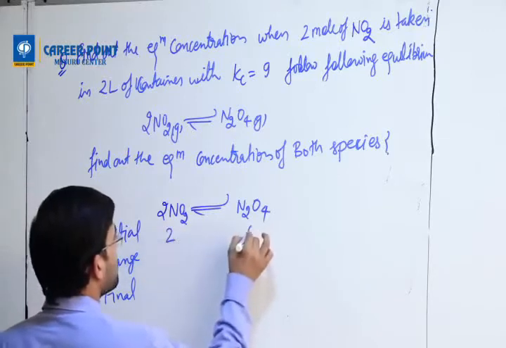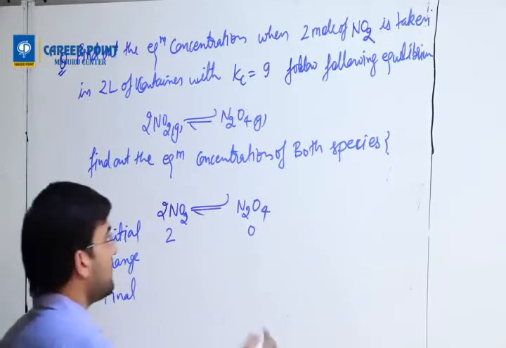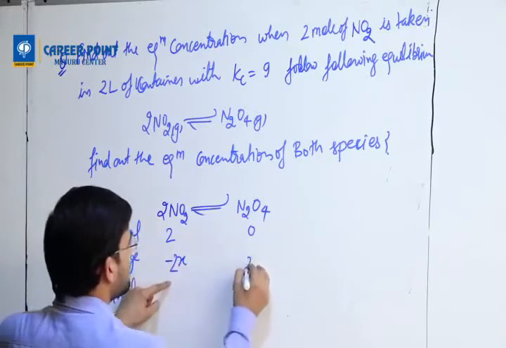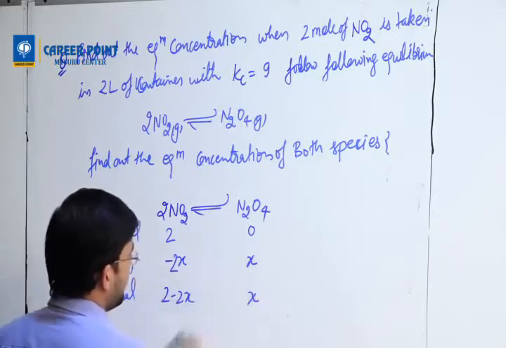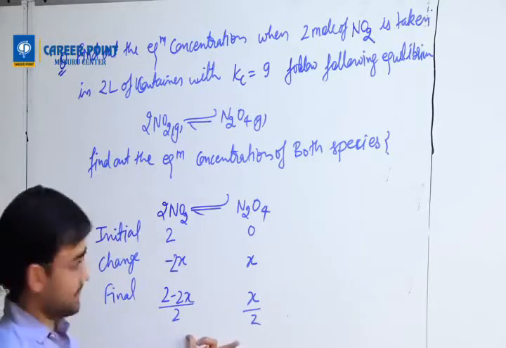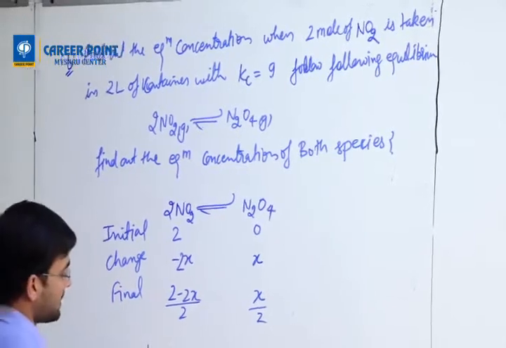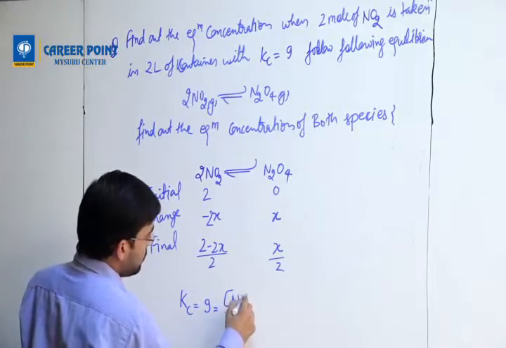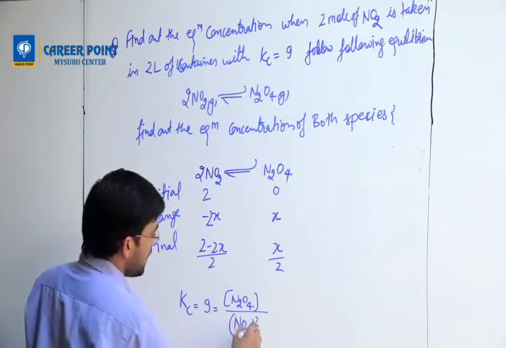What are the initial things? 2 moles, 0 moles, because product is not there. Then you will undergo some change. What is the change? X. But how much? For NO2 it is minus 2x, and for N2O4 it is x. Then finally 2 minus 2x and x. This divide by 2, that divide by 2. This is concentration. Then I am going to write the Kc expression. Kc equals 9 equals what? N2O4 divided by NO2 square.